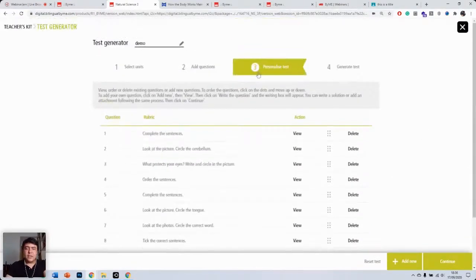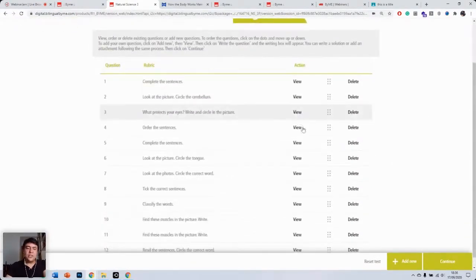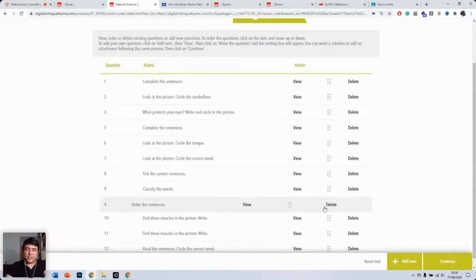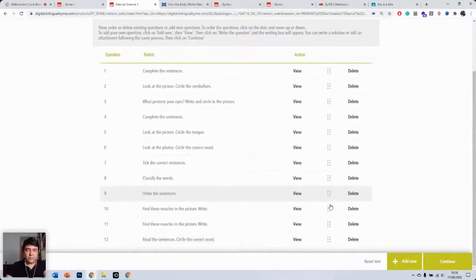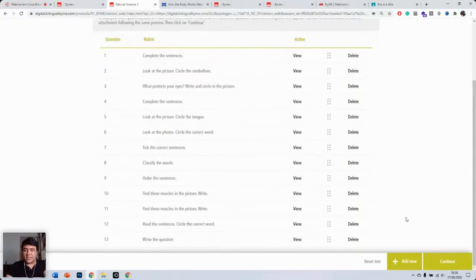So the third step is to personalize the test. Here you can change the order of the questions. To do that, all you need to do is click on these dots here and then drag the questions wherever you want them. And here you can also add your own questions. If you go to the bottom right corner, there is this button that says add new. So we click on this and then you click on view.